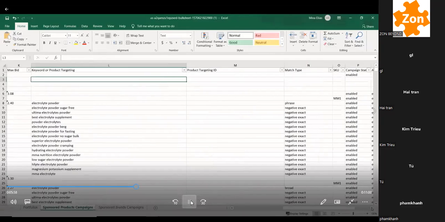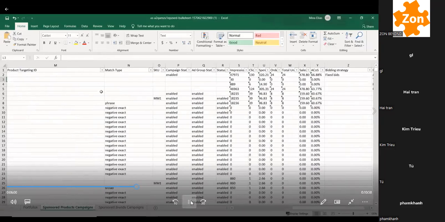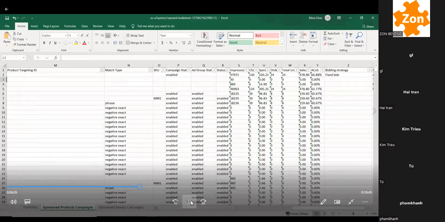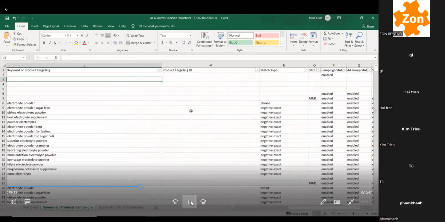Product targeting ID, again, it's not an important metric. It's just if you're targeting products, it tells you what the product targeting is. So you already see that in this column anyways. So this is not really useful.